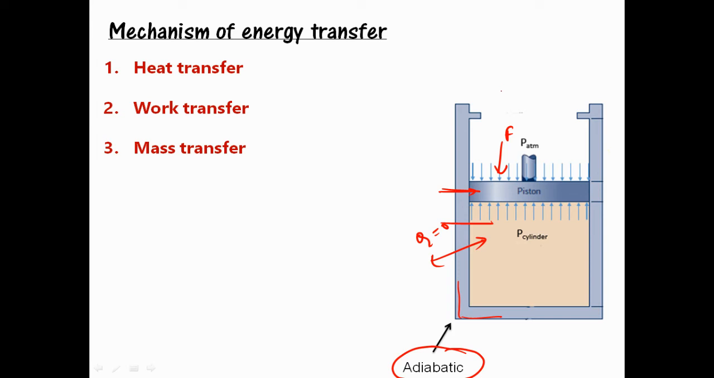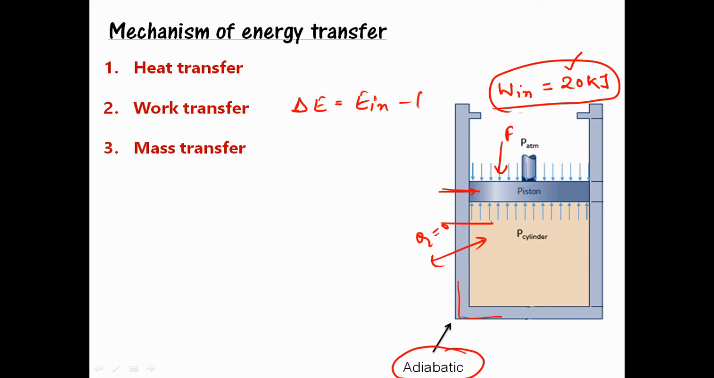Suppose the work which I have provided is 20 kilojoule. In this case E in, the energy going inside the system, is 20 kilojoule, but the energy is not going outside the system because the wall is adiabatic and there is no heat transfer involved. So whatever energy you have transferred is the energy stored in the system. Again delta E equals E in minus E out, where E in is 20 kilojoule in the form of W in, and E out is equal to 0.